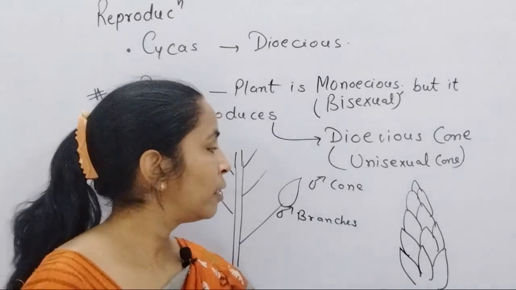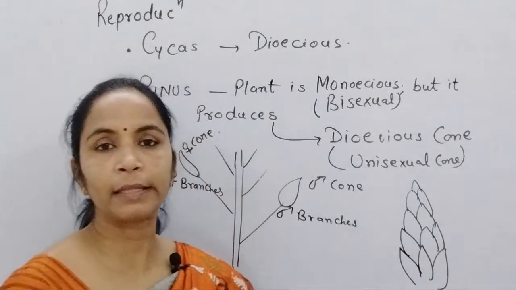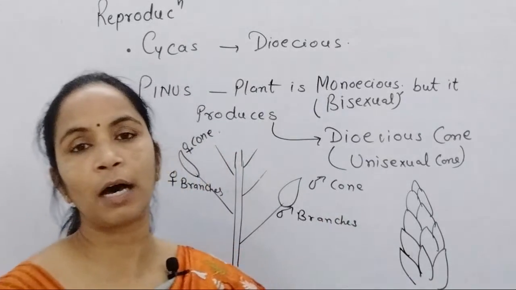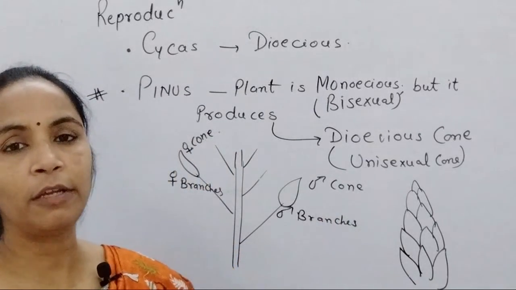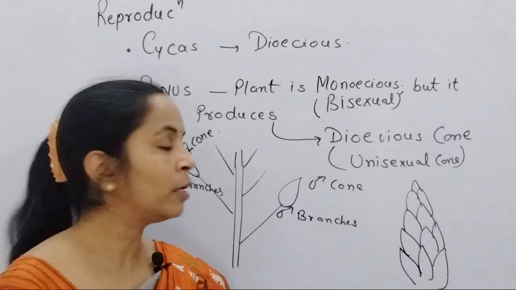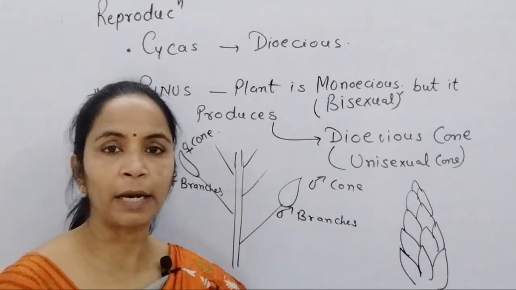sporophylls, and when we use the term cones, in cones you remember the sporophylls are closely associated with each other. So you can cut the sporophyll, but you can never separate the sporophyll from one another. So that part you remember.